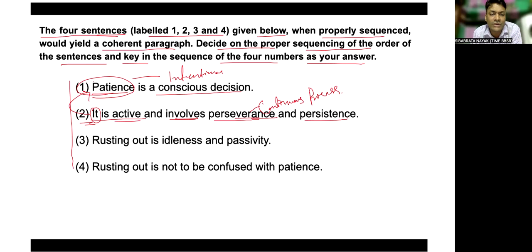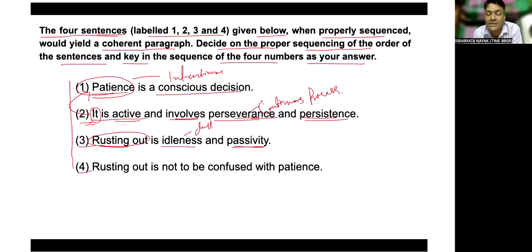Then if we look at the next, three and four. The third says resting out is idleness and passivity. We know that idleness is a kind of dullness, right? And passivity is completely the opposite of active.